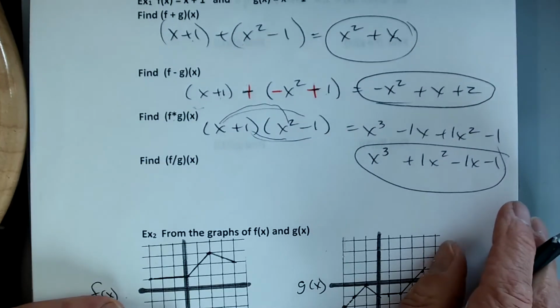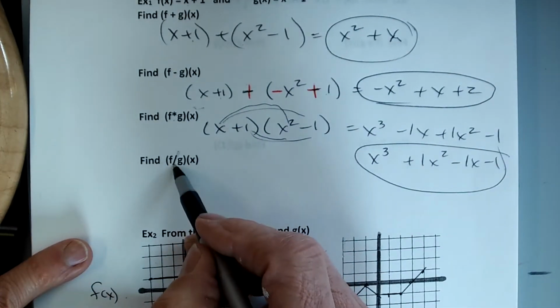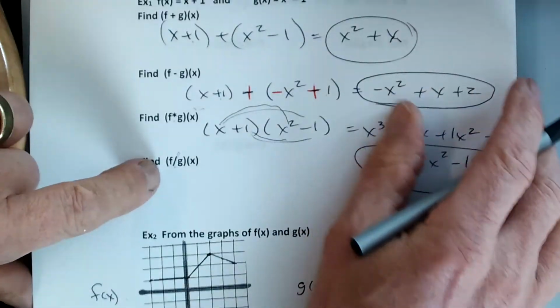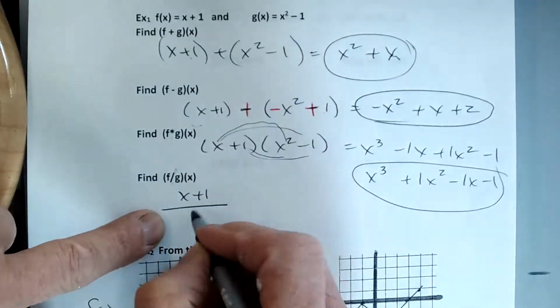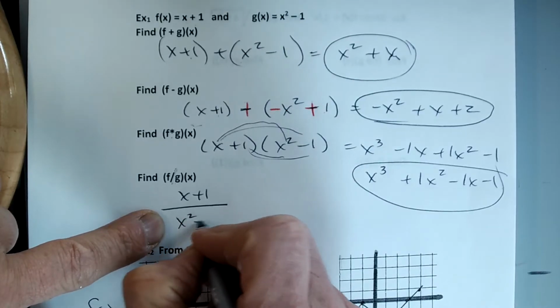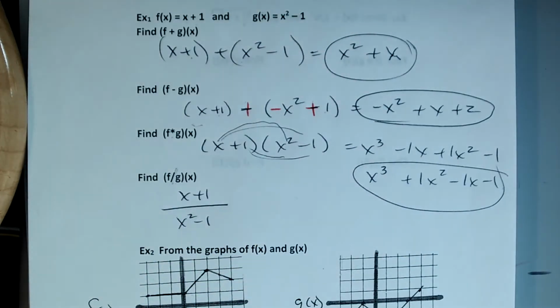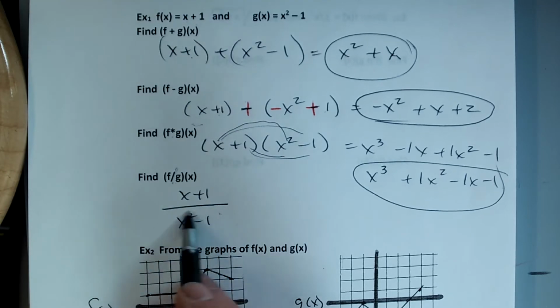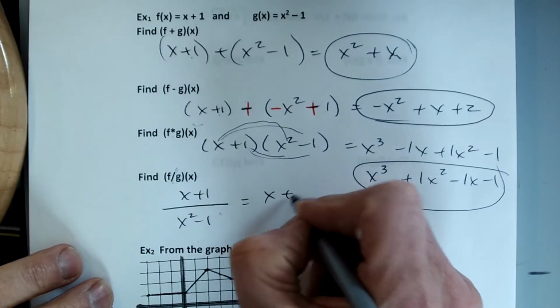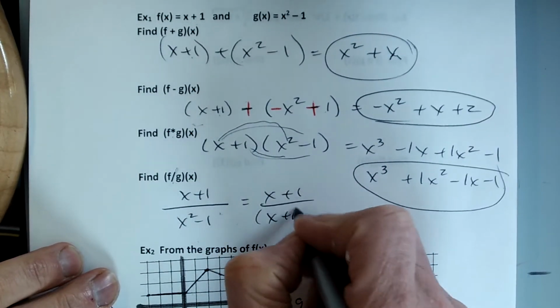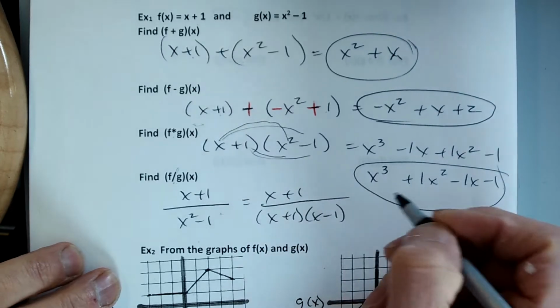Okay, so 3 just says divide. That's the divide sign, so take f, which is my x plus 1, and divide it by my g, which is my x squared minus 1. Now, can I do more with this problem? Anybody see anything? Ryder, what do you see? Anybody see anything right here? Yeah! That's what Ryder meant. Thanks, Jade. X plus 1, x minus 1. That's good. That was a good idea, Jade.